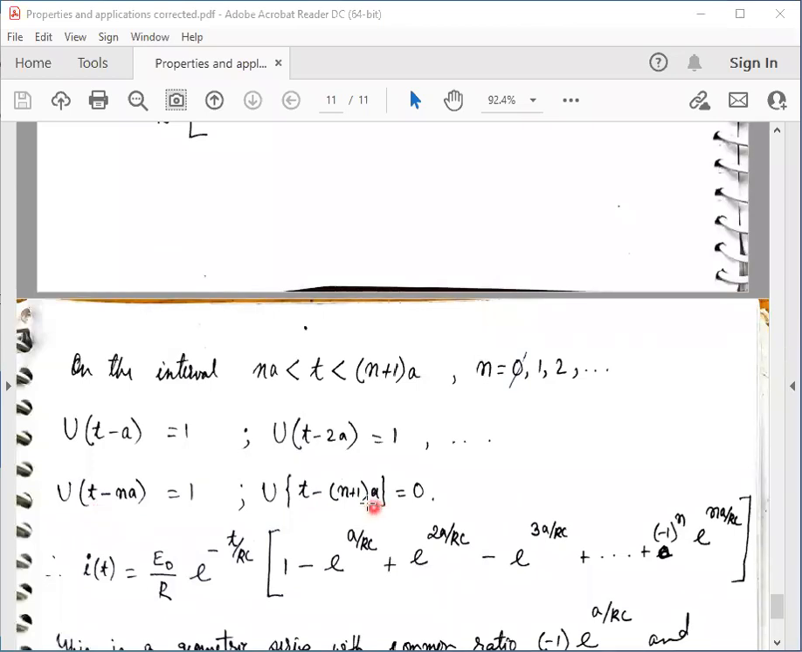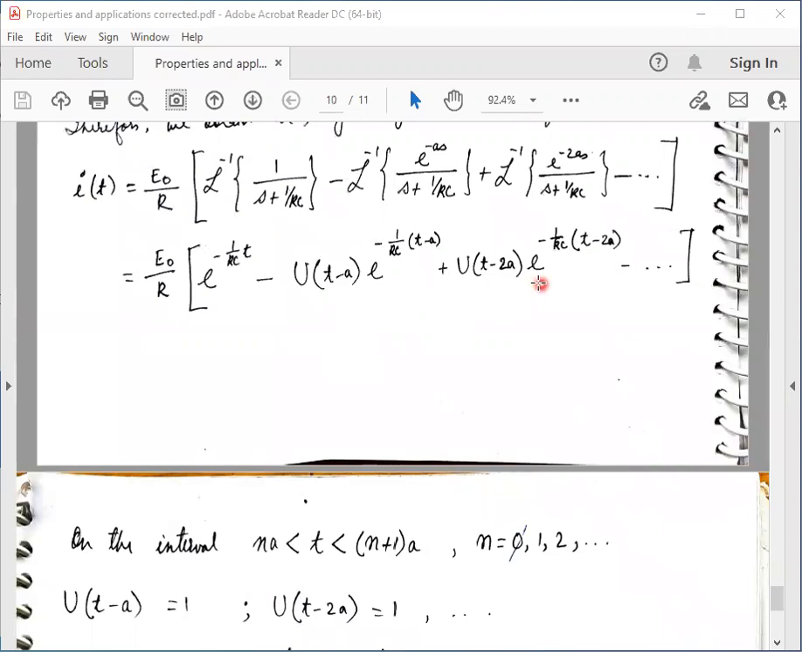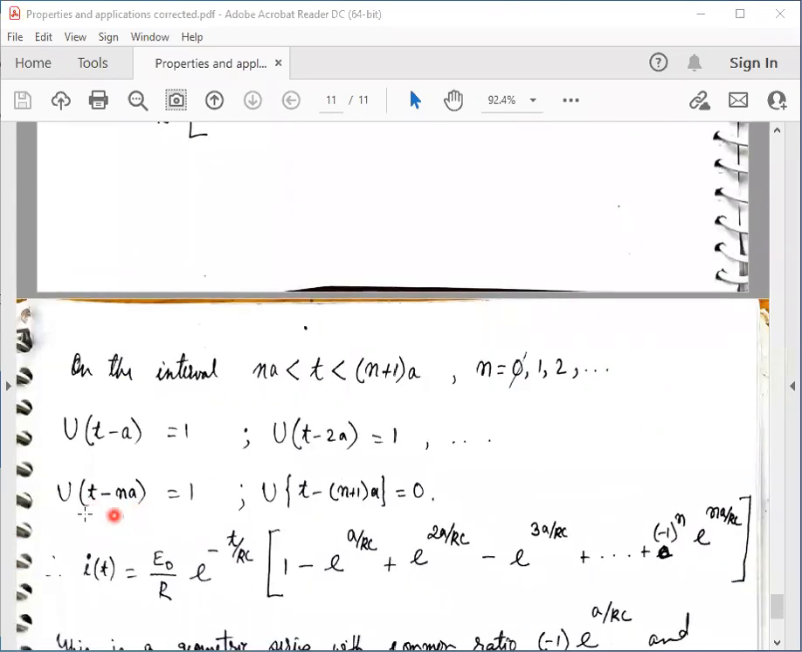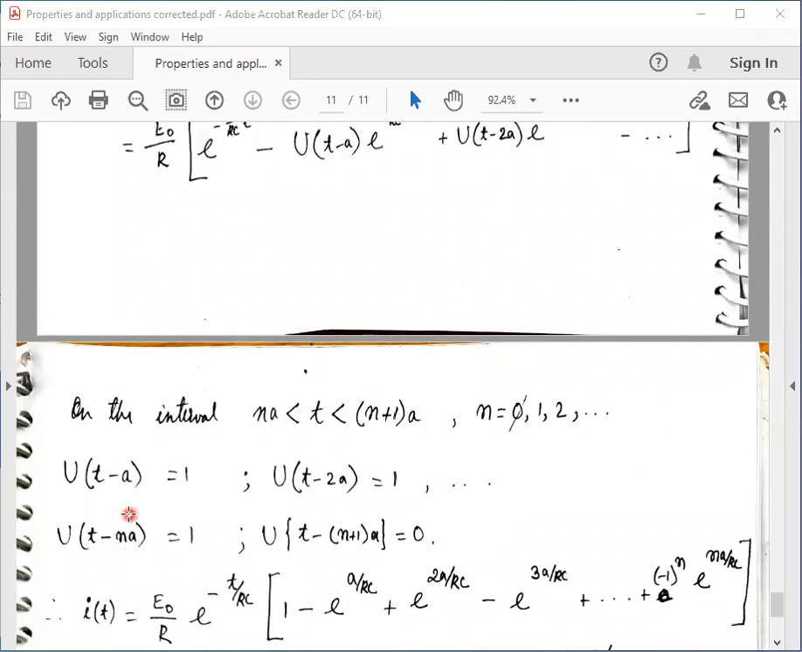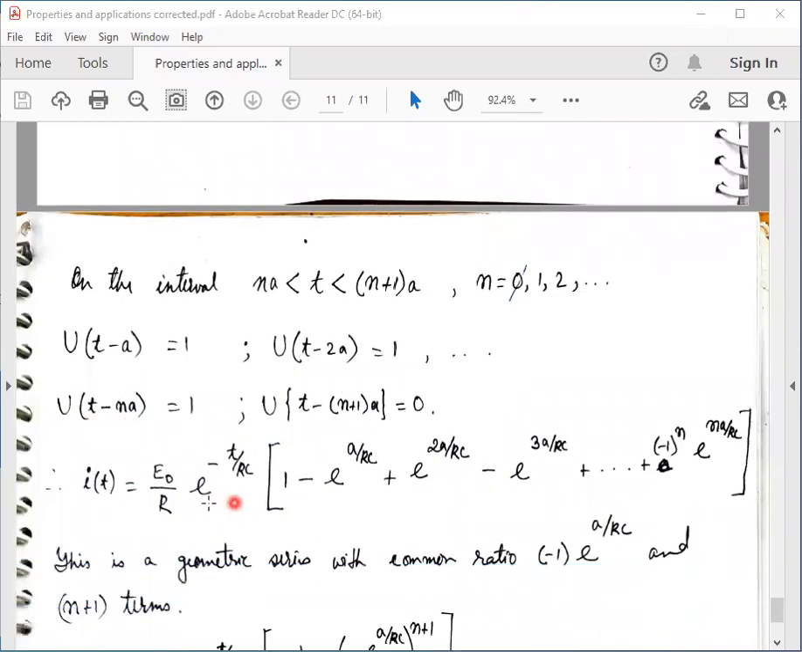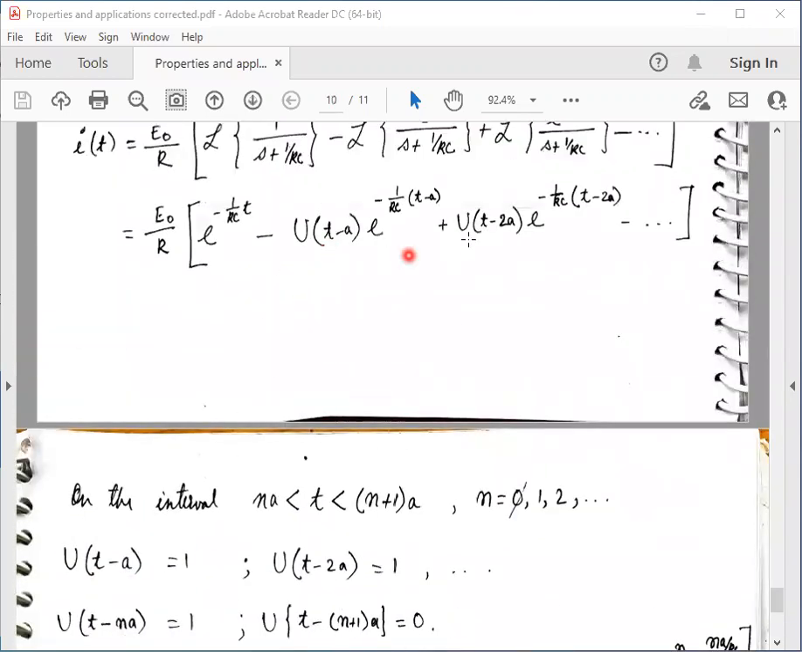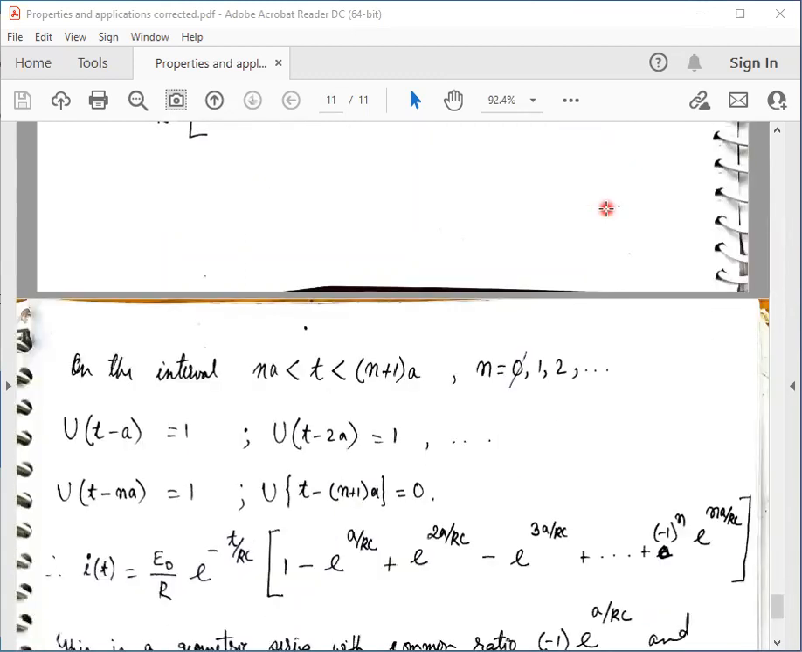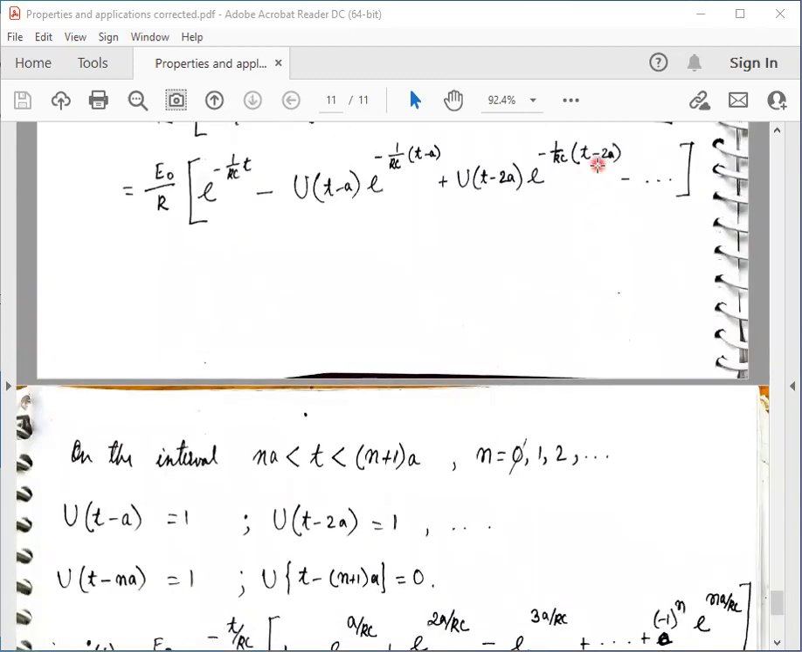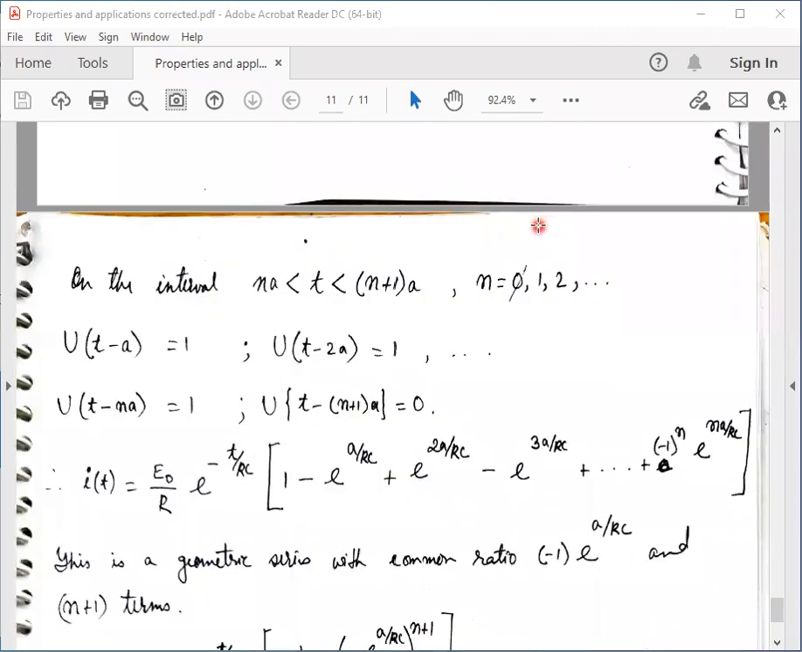So in this expression, only those terms up to u of t minus na will survive.